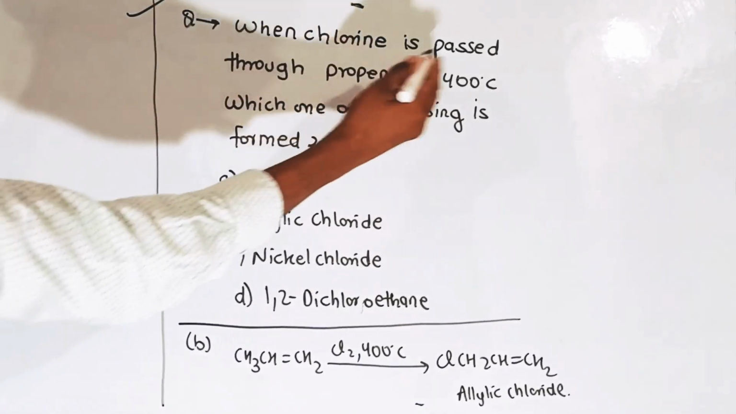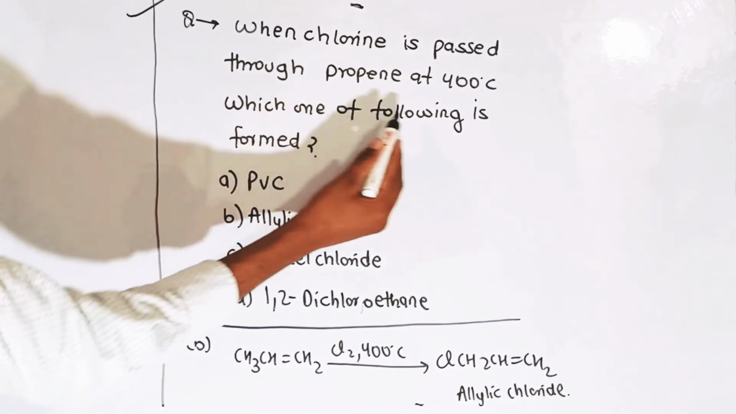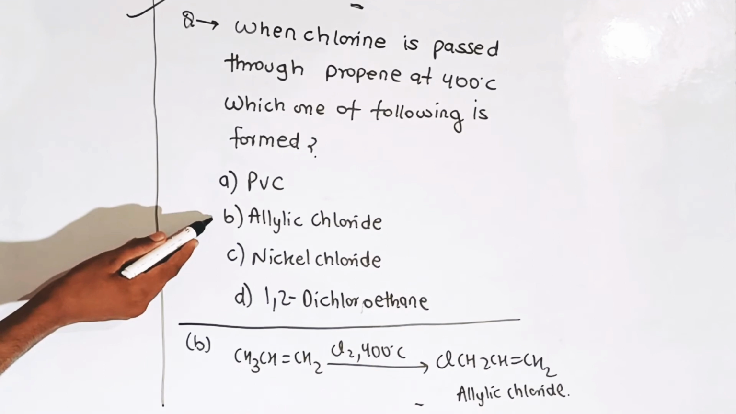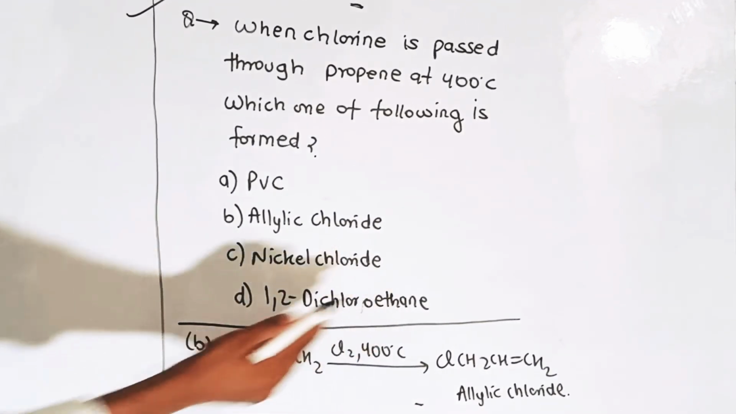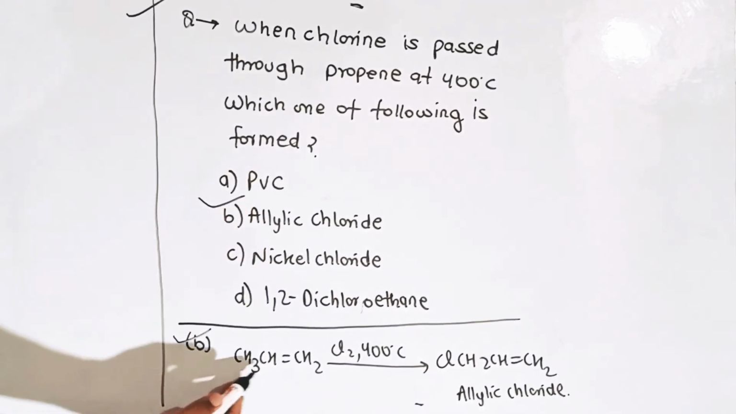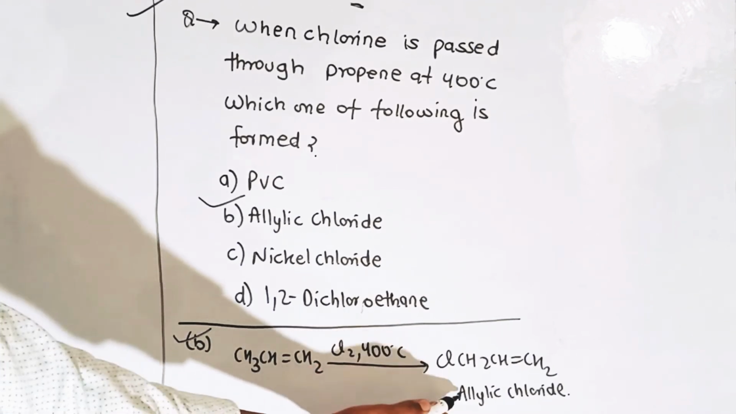When chlorine is passed through propene at 400 degrees Celsius, which of the following is formed? First option is PVC, second is allylic chloride, third is nickel chloride, and fourth is 1,2-dichloroethane. The correct answer is B, that is allylic chloride. Let's see the reaction: propene in the presence of Cl2 at 400 degrees Celsius will form allylic chloride.